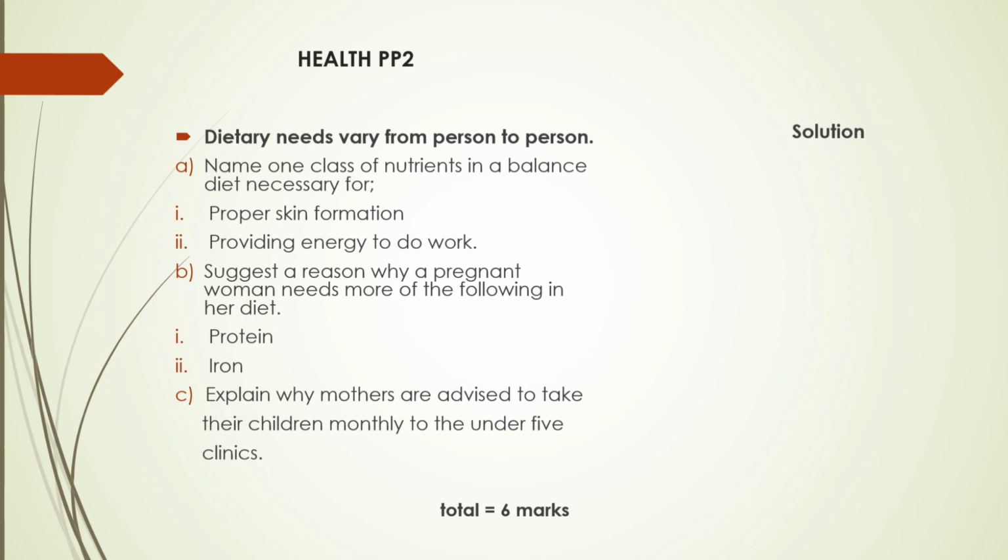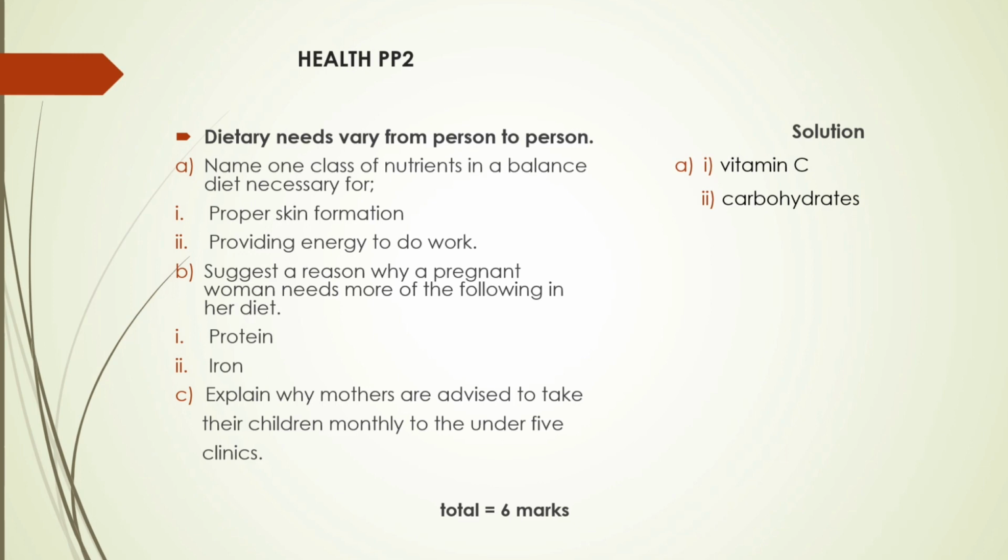How can we answer this exam paper question? Dietary needs vary from person to person. Question 1. A. Name one class of nutrients in a balanced diet necessary for 1. Proper skin formation: vitamin C. Provide energy to do work: carbohydrates. All these answers I am just taking from the same video that I have already explained.